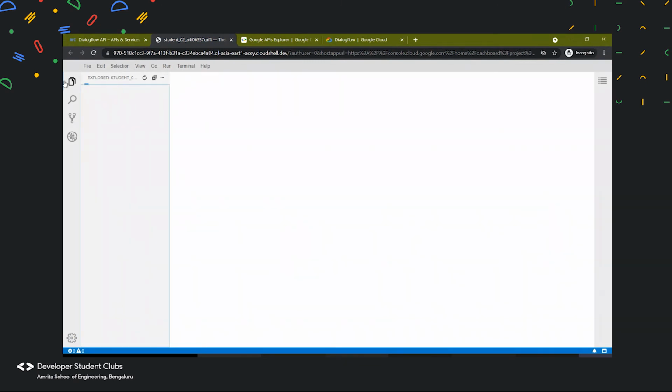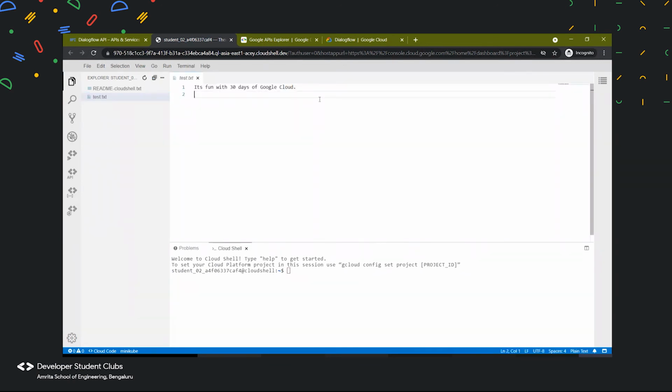Here we get to access all our files. We can have find and search. We can link it to a Git repository. So all those parts can come over here. And if you want to open a terminal, we can just click on New Terminal. It will open the same Cloud Shell terminal for us. So amazing, right? We can edit the file over here directly again. And we get a proper graphical user interface over here instead of using the command line interface. So if you're comfortable using a graphical interface, Google Cloud has got you covered over here as well.